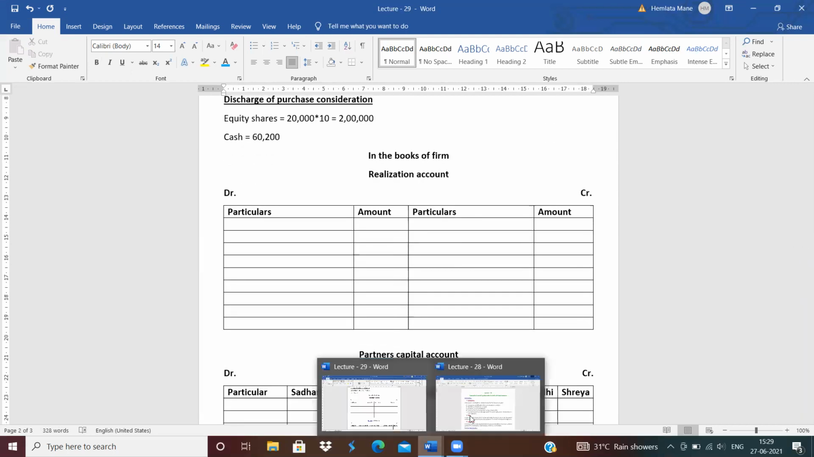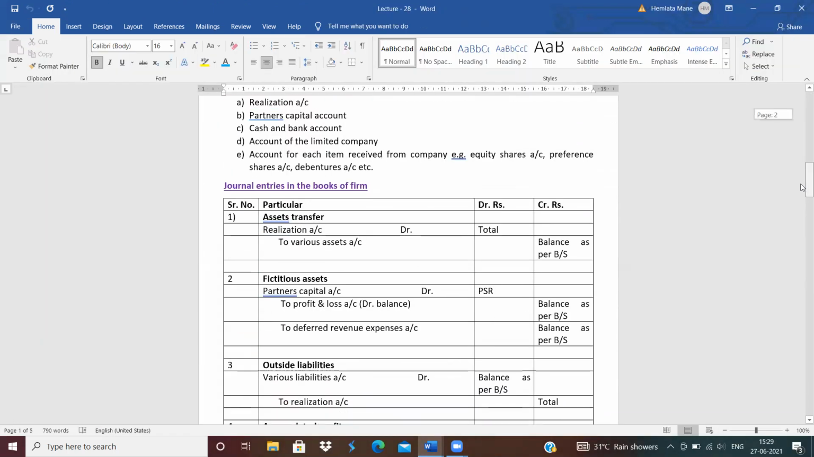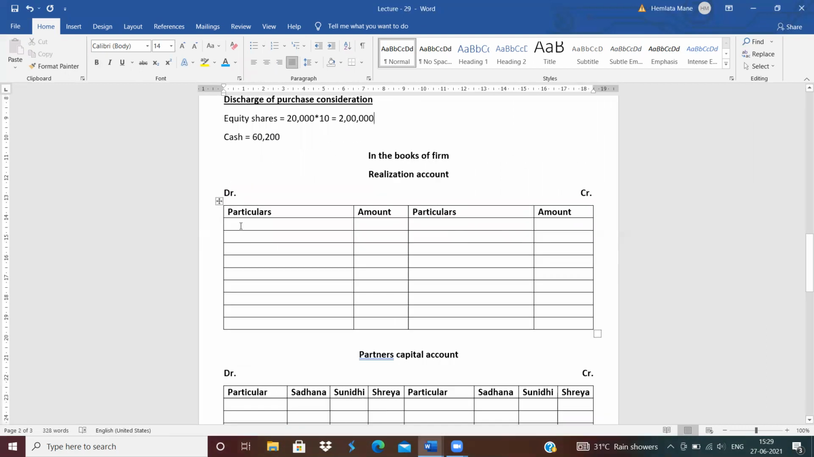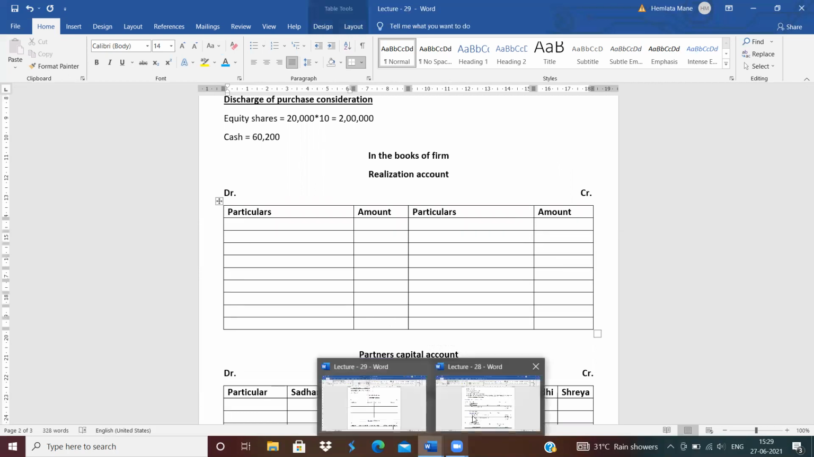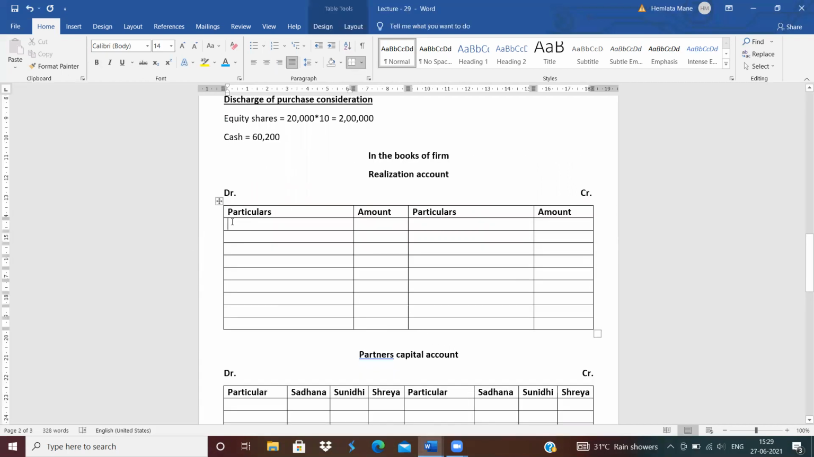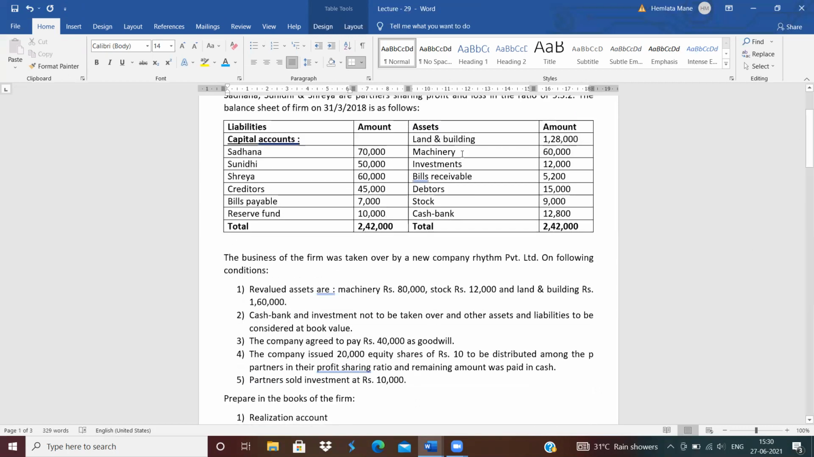See, what is the first journal entry? See in the last video I explained. First journal entry is asset transfer. What is the journal entry of asset transfer? Realization account debit to various assets. So write down realization account debit side to assets. Write down all the assets which are given in the question: land and building, machinery, investment, bills receivable, debtors, and stock. As it is book value, write down.